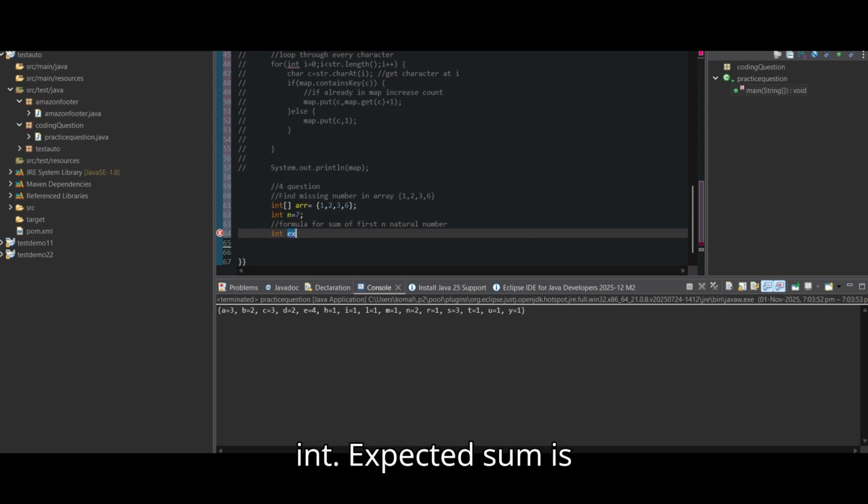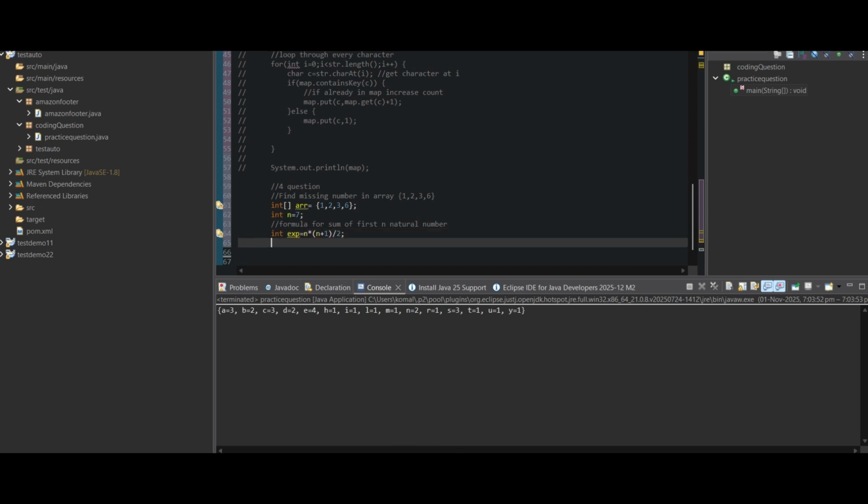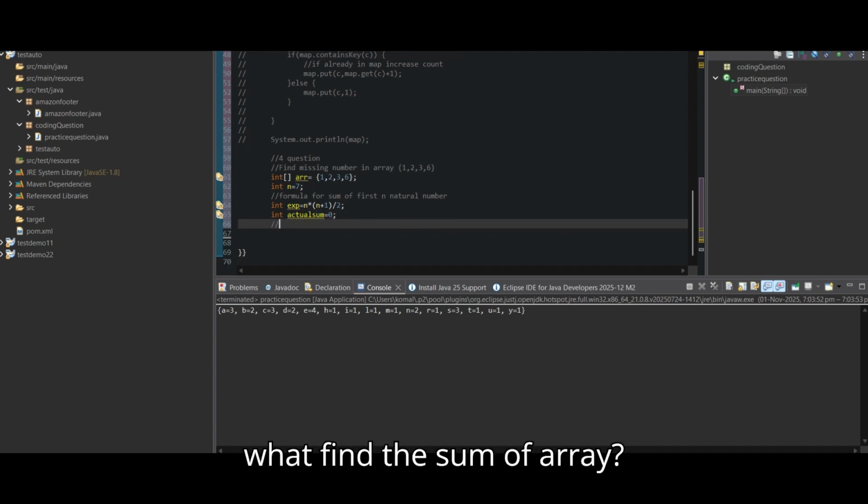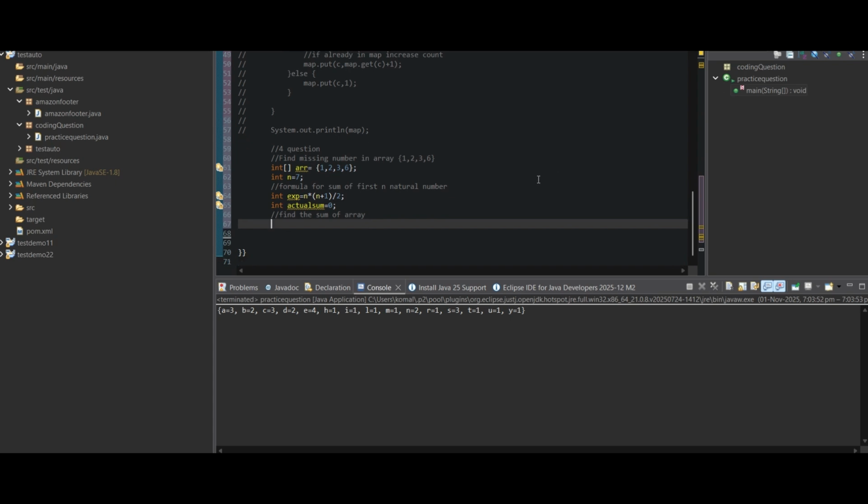Now int expectedSum is what? n, we will go with the expression n times (n plus 1). Okay, then actual sum equal to 0. Then we find the sum of the array, and actual equal to, sorry,